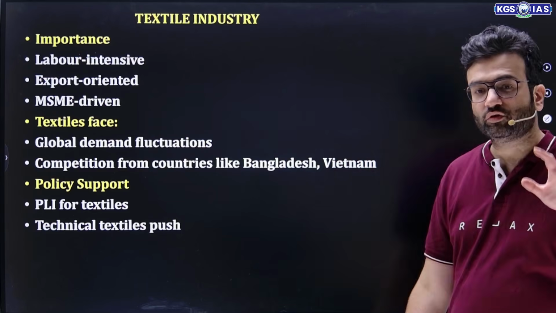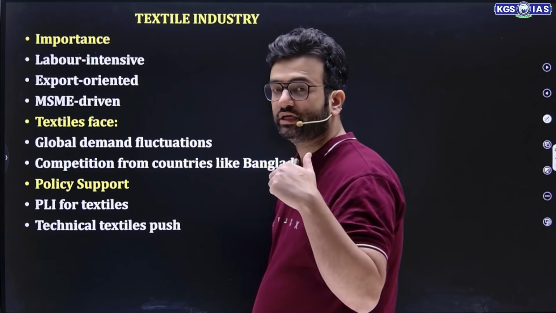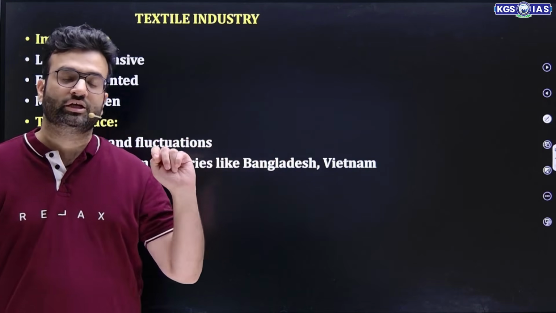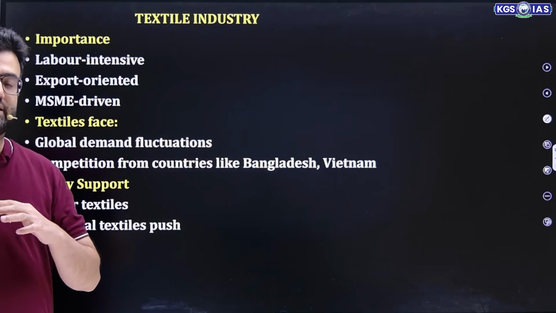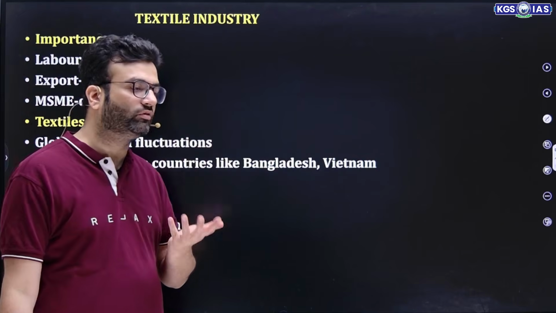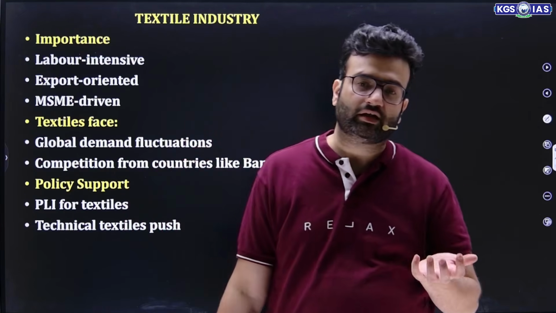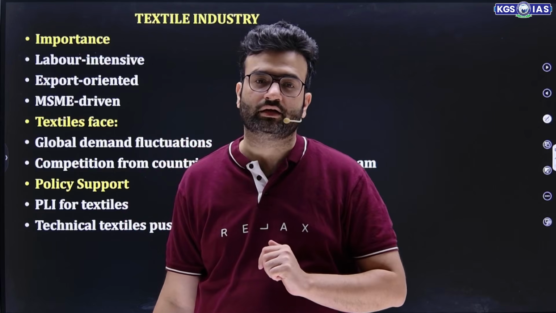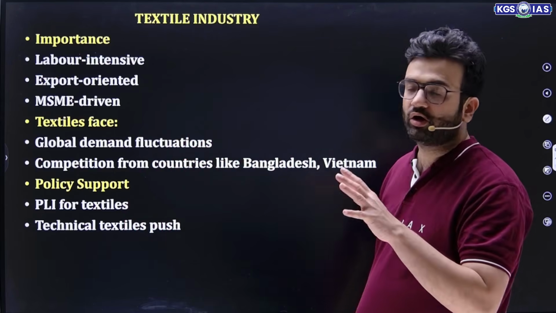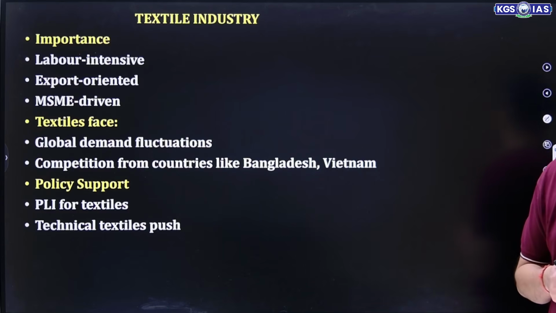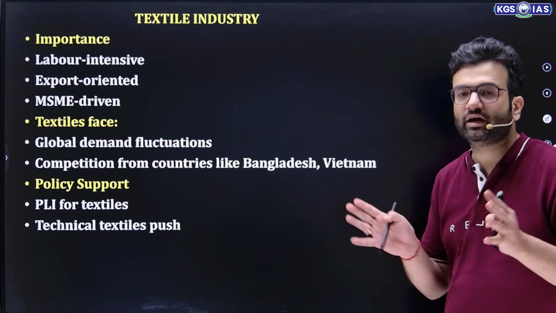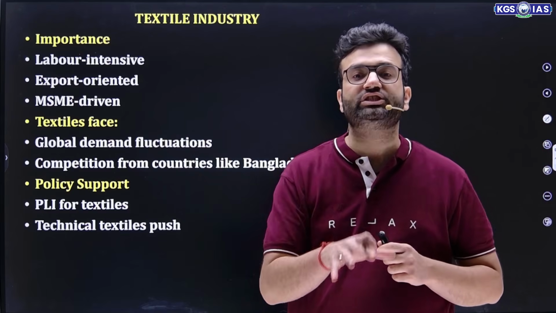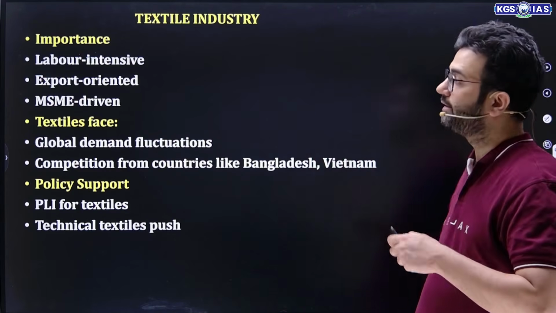Now India is focusing on this because the market of technical textile is huge in developed nations. So India tries to produce these technical textile fabrics at a low cost, and that will also diversify our export market. So currently we are focusing a lot on this technical textile segment, to enhance our overall export, as well as to create a niche in the international market.